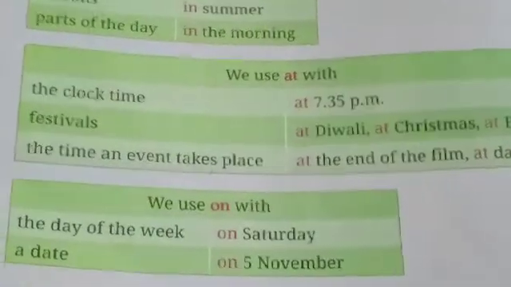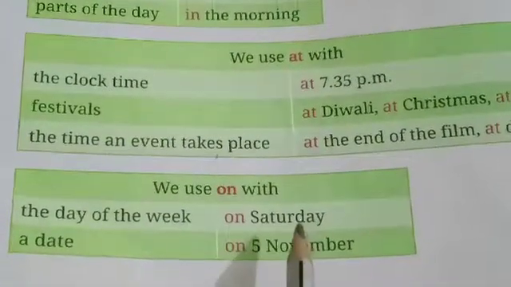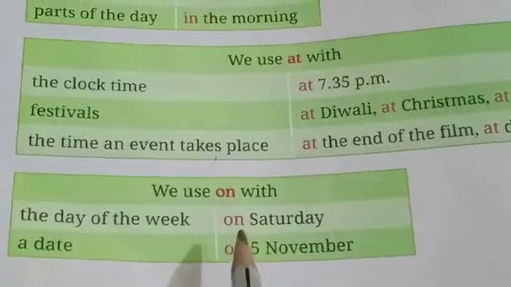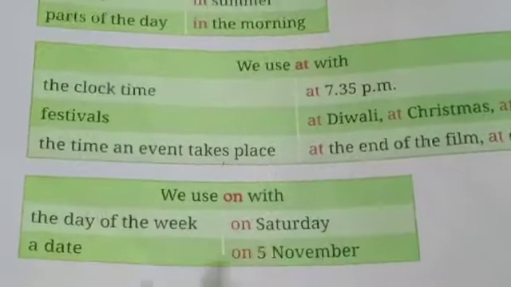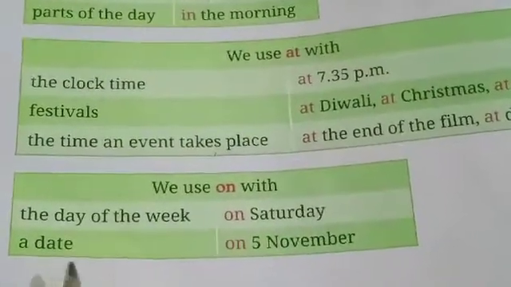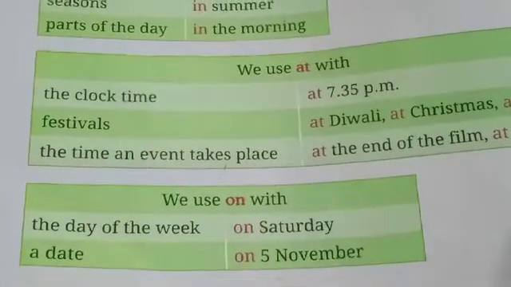Then we use on preposition. The day of the week, before mentioning the day of the week, we use on Monday, on Saturday. School will have a holiday on Sunday, in this way, okay. A date, on 5th November.